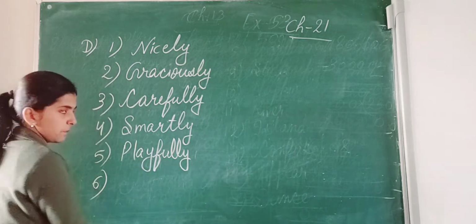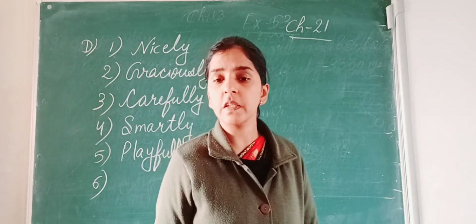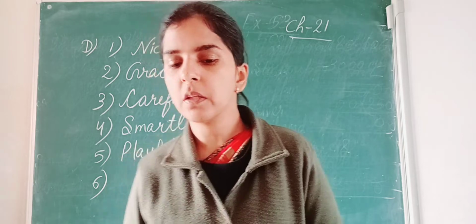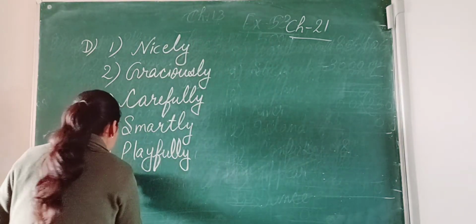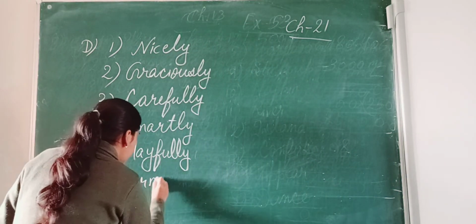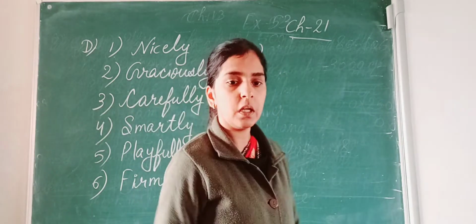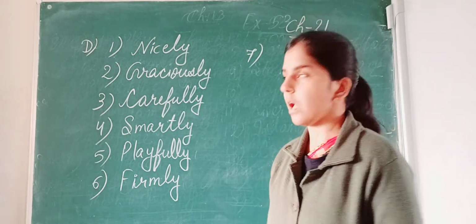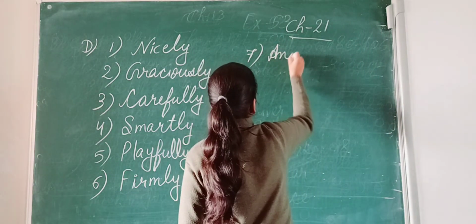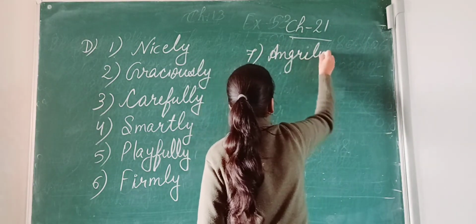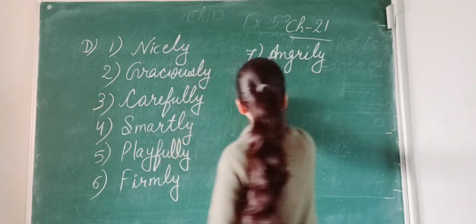Number 6 is he spoke to his brother firmly. Okay. Number 7. You talked to me angrily. Number 8.